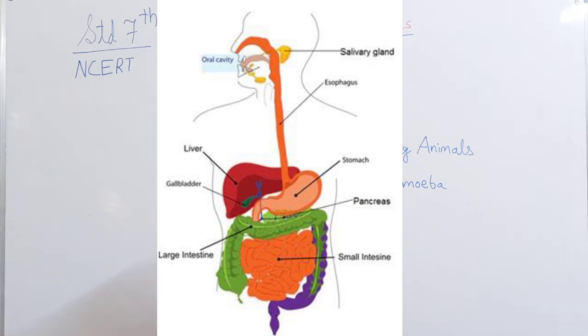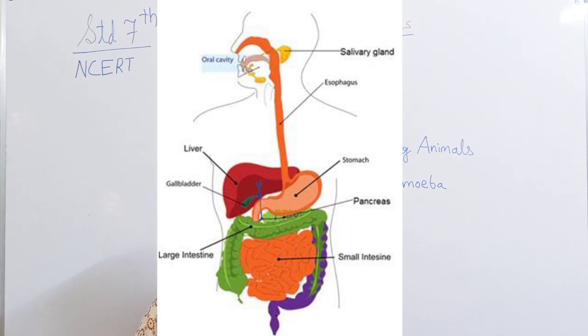After that process, the food is partially digested. The protein components break down into simpler ones. Then the food enters into the small intestine. In the small intestine, it receives secretions from the liver and pancreas. What is the liver? The liver is a reddish brown gland situated in the upper part of the abdomen.